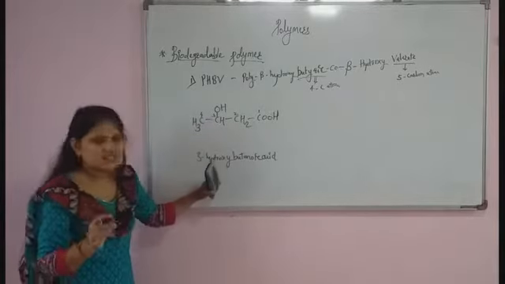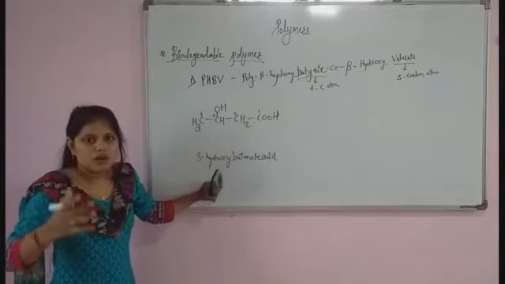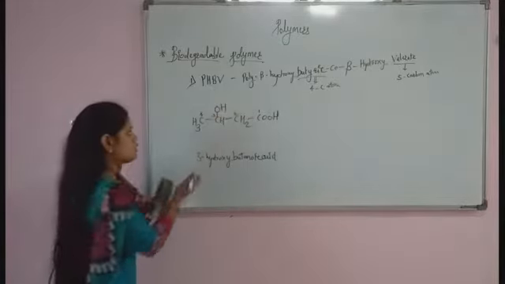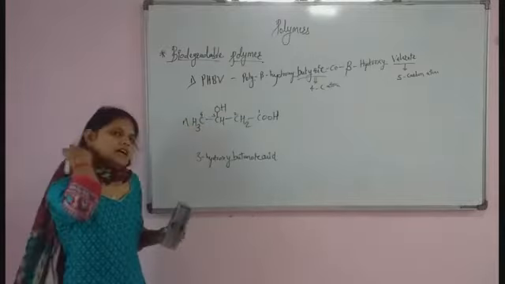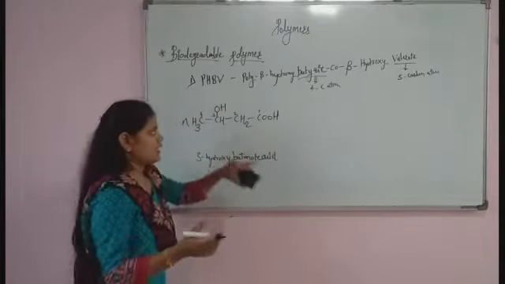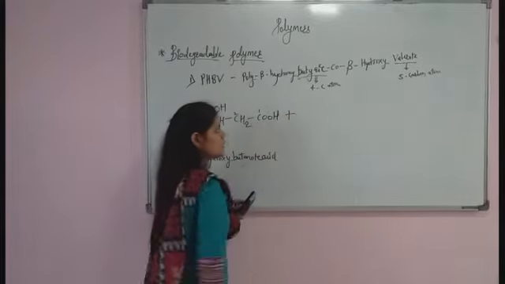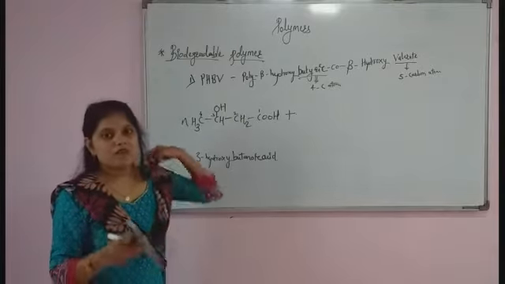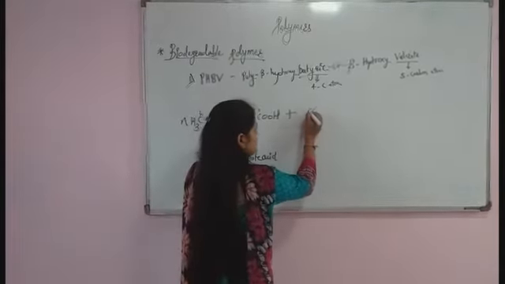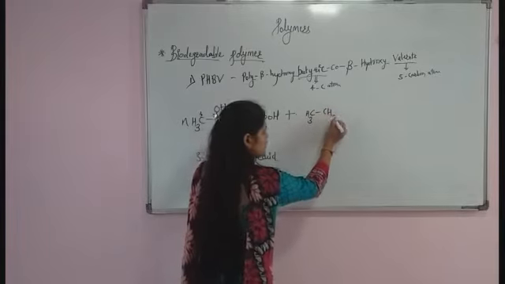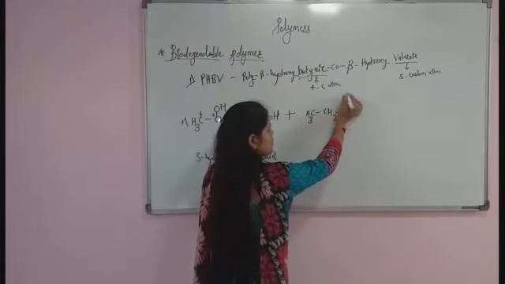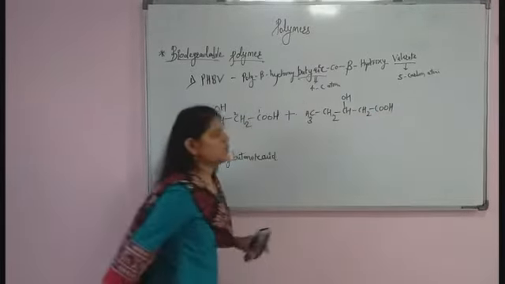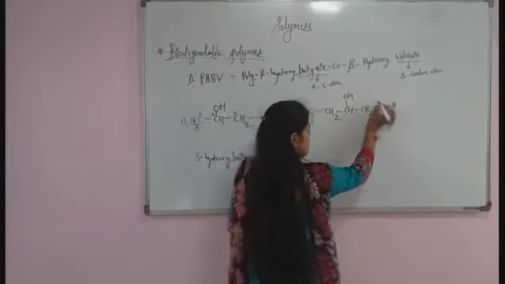Okay, so this is your first reactant, which is combined with another reactant. There is a formation of PHBV. So I have taken here n number of 3-hydroxy-butanoic acid. When it reacts with 3-hydroxy-pentanoic acid. Now pentanoic acid means we have 5 carbon atoms. Now CH3, CH2, CH, OH, CH2, COOH.